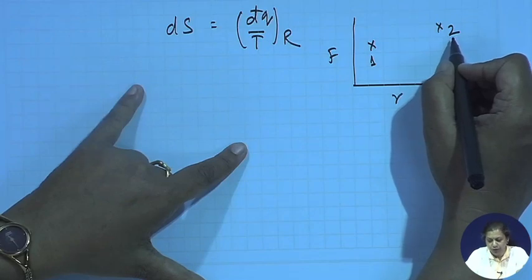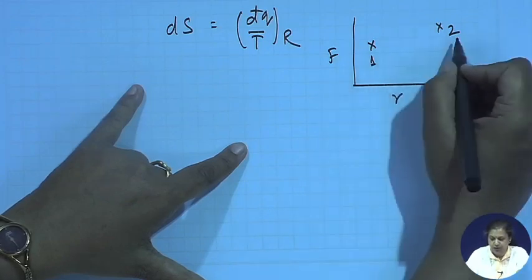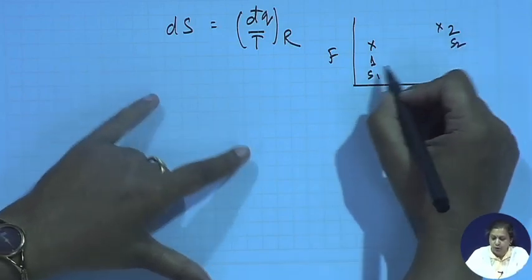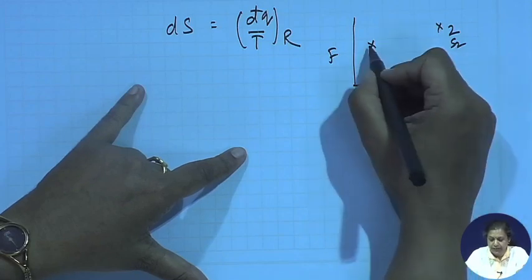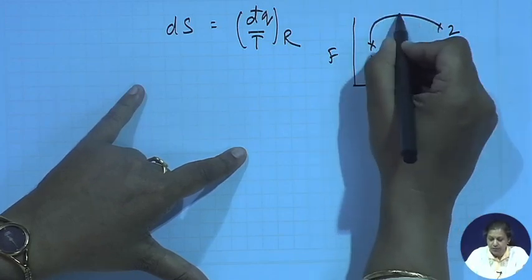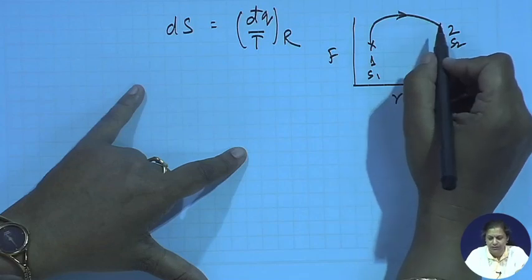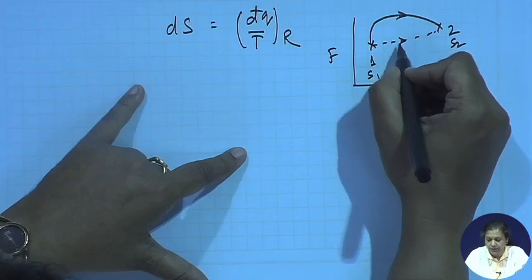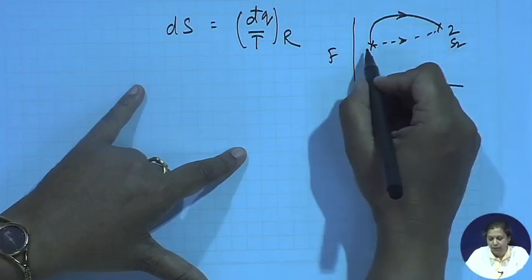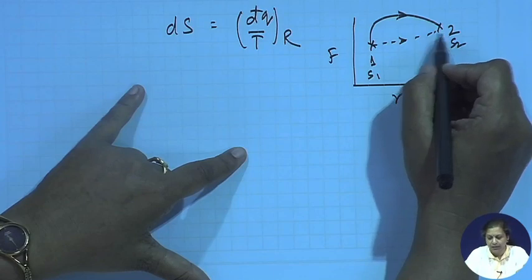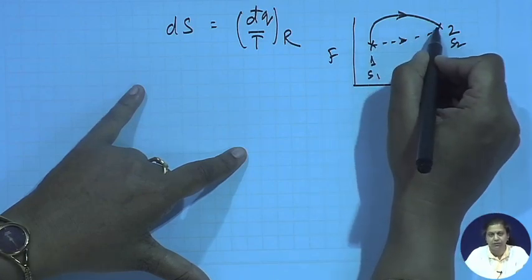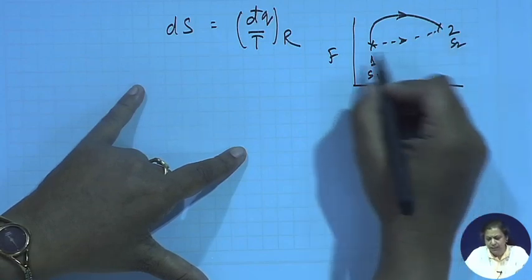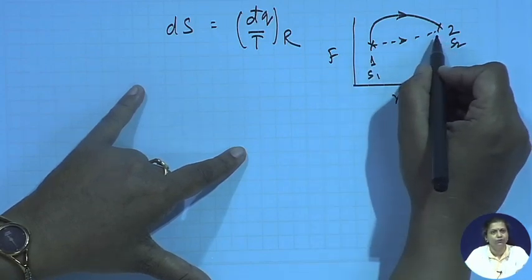Now, in order to find out the entropy change between state 1 and 2, or in order to find out S2 minus S1, what do I need to do? I need to connect these two states by a reversible path. The reversible path may be fictitious, it may not have any particular connection with the actual irreversible path which the system had followed in moving from state 1 to state 2. But we calculate the entropy change along this reversible path, and it is important to remember that the entropy change along the irreversible path is also the same.